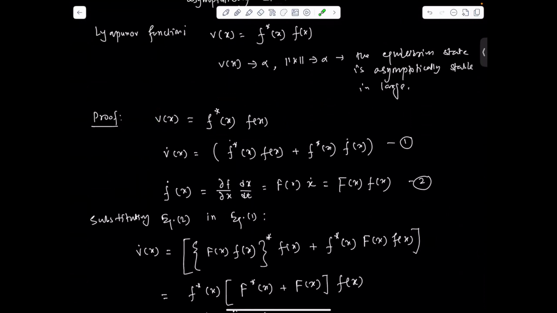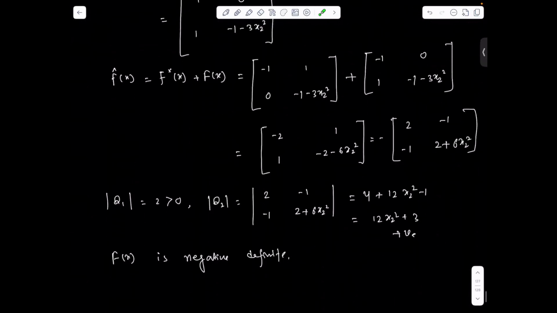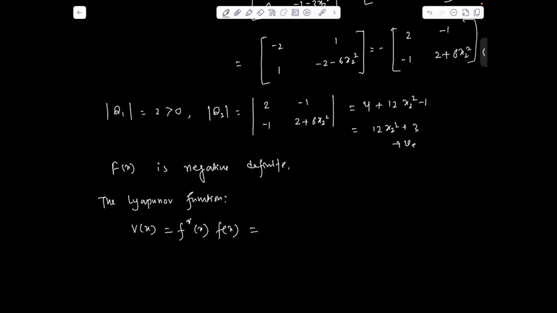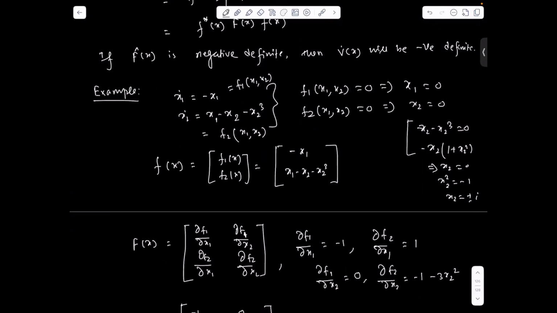So if it is negative definite, we can easily find this V of x, which is just simply from the function itself. It's like the Lyapunov function, V of x equal to f star x and f x. This f star x we can form from this part.